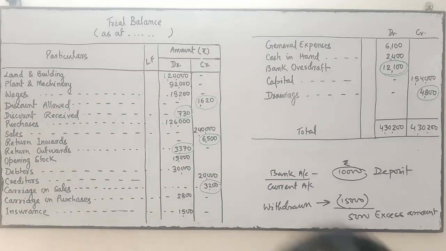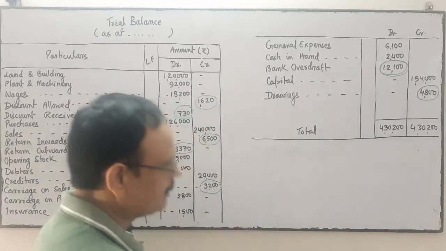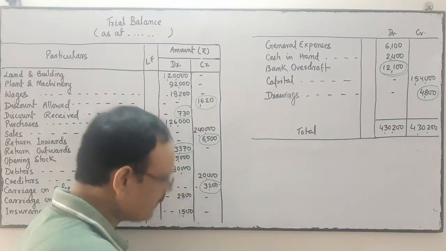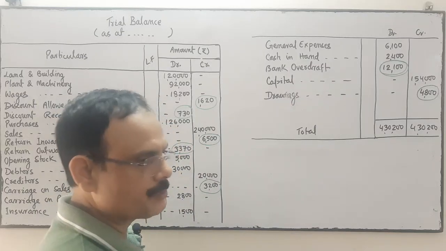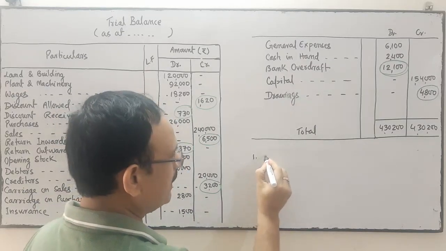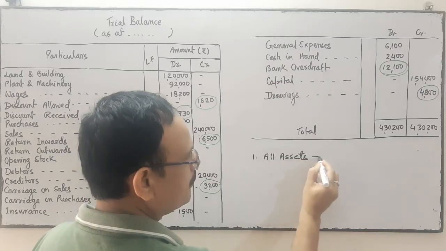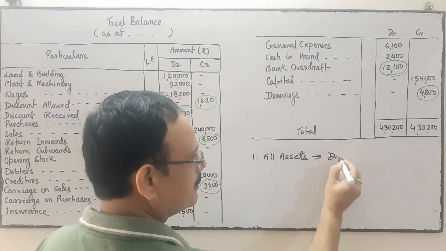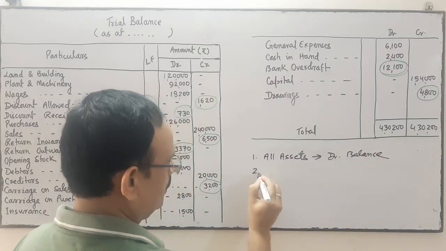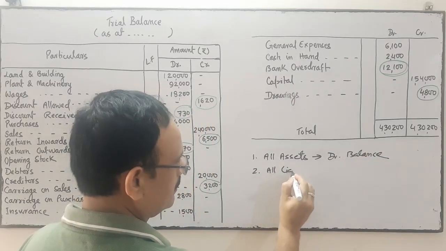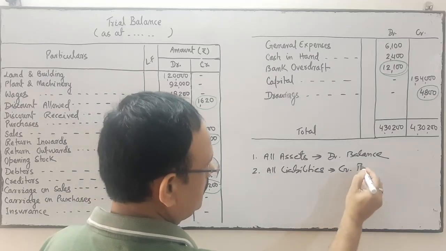I have already discussed these five things. Before preparing the trial balance you have to know that all assets, if there is a balance, have a debit balance. All liabilities have a credit balance.